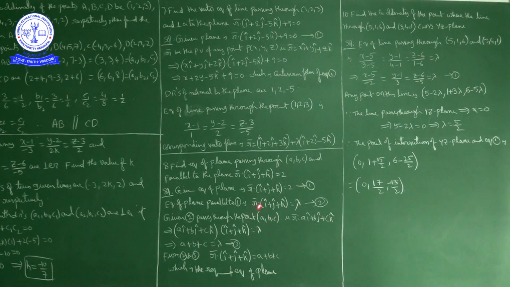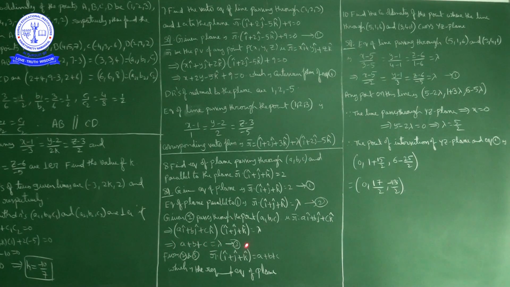So substitute r bar in equation 2. What we get: a i cap plus b j cap plus c k cap, dot product with i cap plus j cap plus k cap, is equal to lambda. Now the dot product of these two gives: a i cap dot i cap is a, b j cap dot j cap is b, c k cap dot k cap is c. So a plus b plus c is equal to lambda. So the lambda value is a plus b plus c.